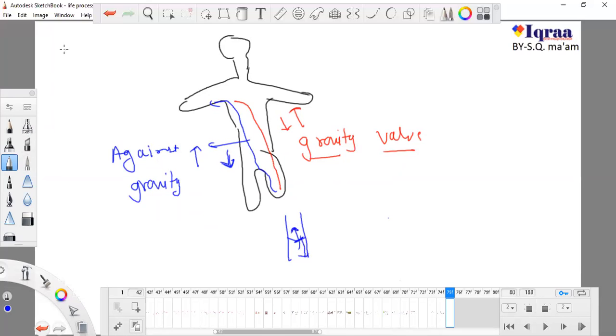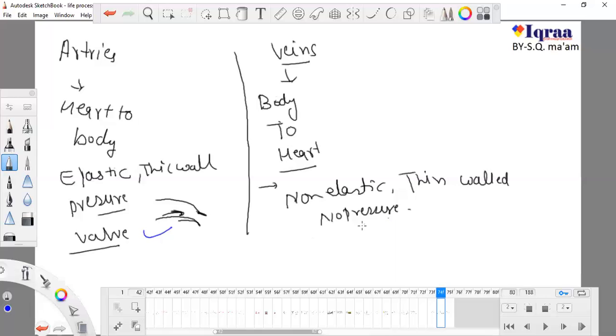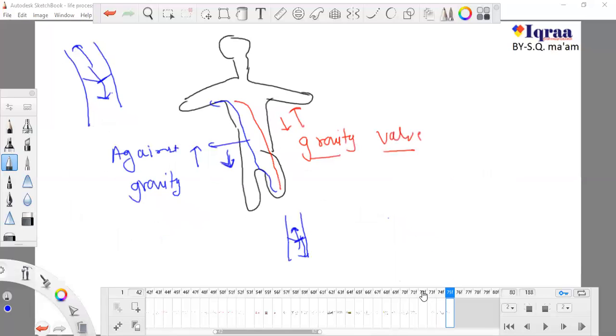We studied about these valves. If blood goes in this direction, the valve will close so that blood will not return. So veins have valves, and arteries don't need them, so valves are absent. Veins are thin walled because they are not feeling any pressure. Arteries face pressure because the ventricle pumps the blood with such a pressure that it makes the sound of your heartbeat.